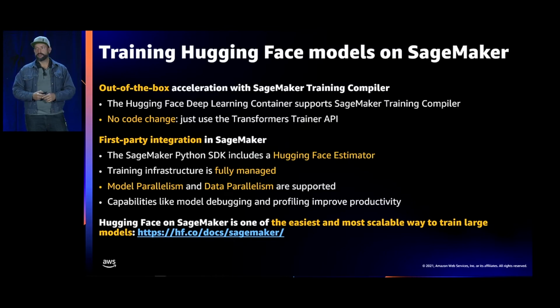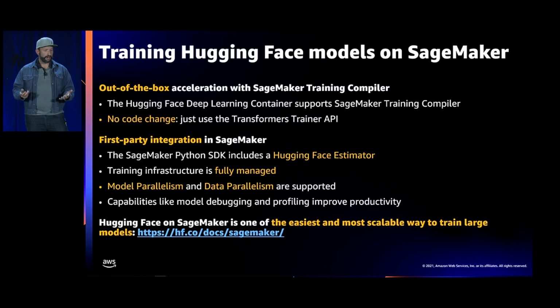And now, with the SageMaker training compiler, all your training code that you already have works natively out of the box with the training compiler, and you get the benefit of the acceleration. All it takes is adding that parameter to the estimator that Pinar described earlier, and you're good to go.